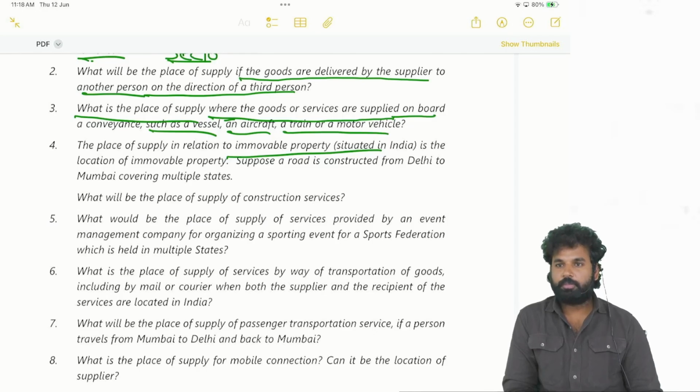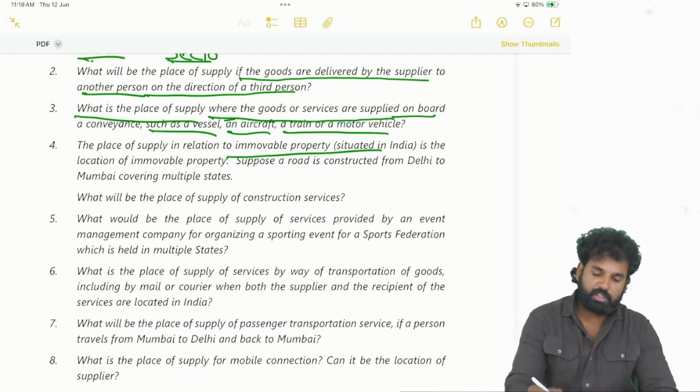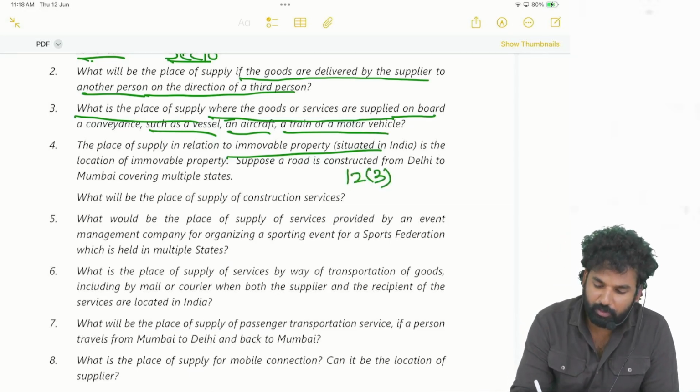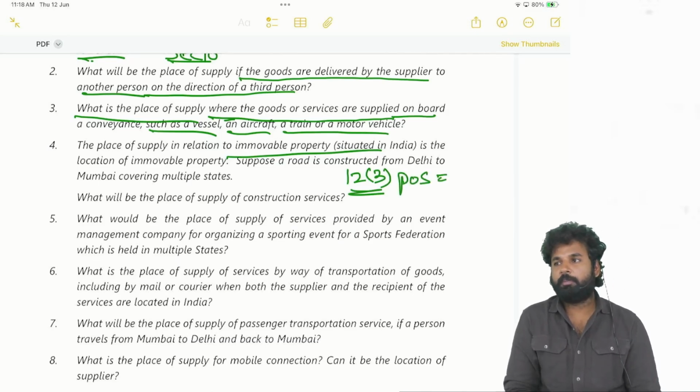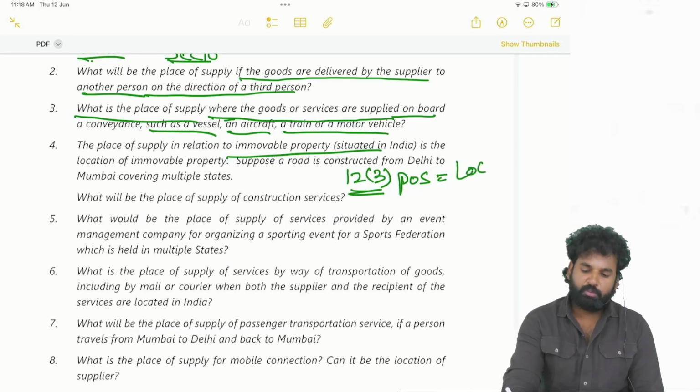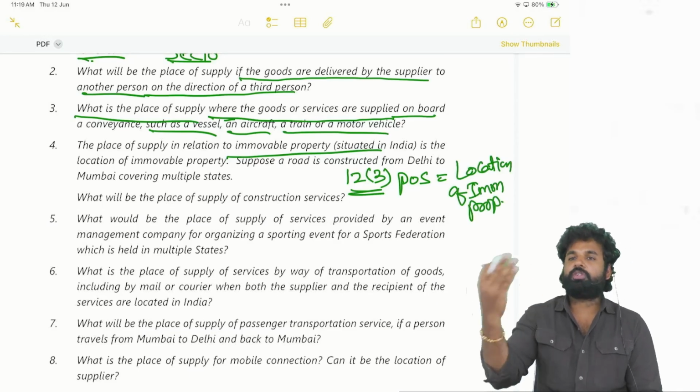Subsection 3. Activities relating to immovable property, anything concerned with immovable property. So whatever the service may be, section 12 subsection 3 will be applied. What is the place of supply there? The place of supply will be the location of such immovable property, unless the immovable property is located outside India.